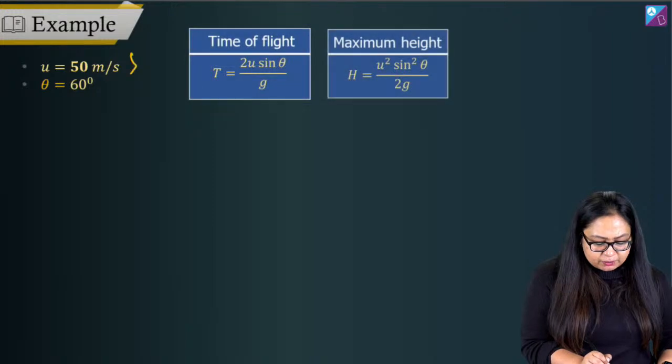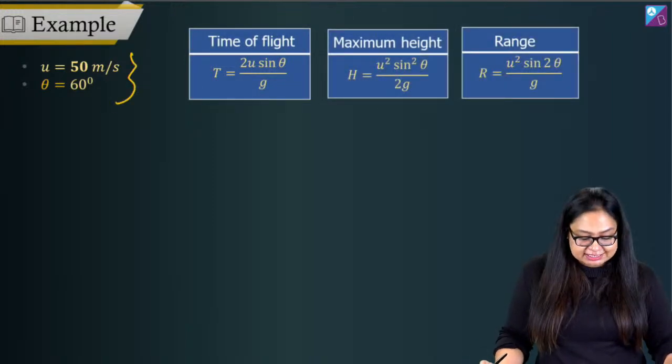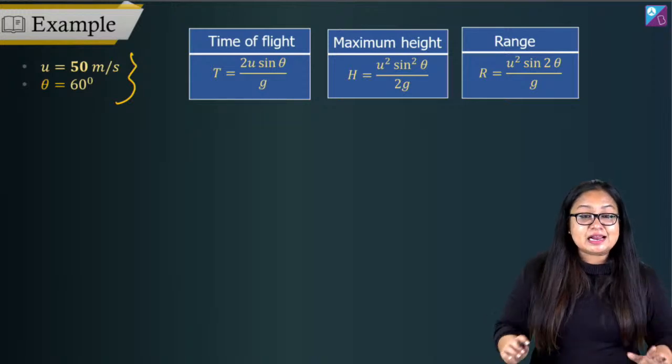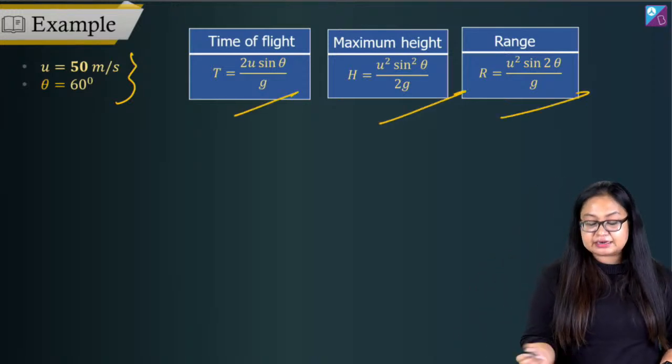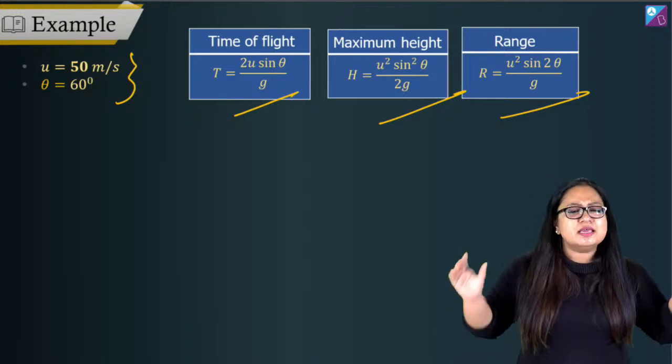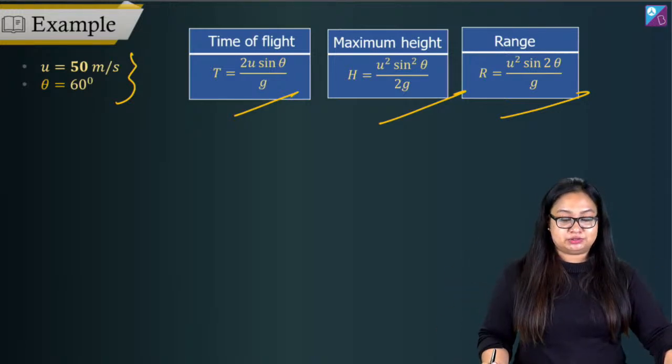You have u equal to 50 meters per second and theta is equal to 60 degrees. Tell me what the answer comes out. Time of flight, maximum height and range. You know the formula, you can apply this. Quickly tell me what the answer comes about, so that we can move on to the next question. Okay?